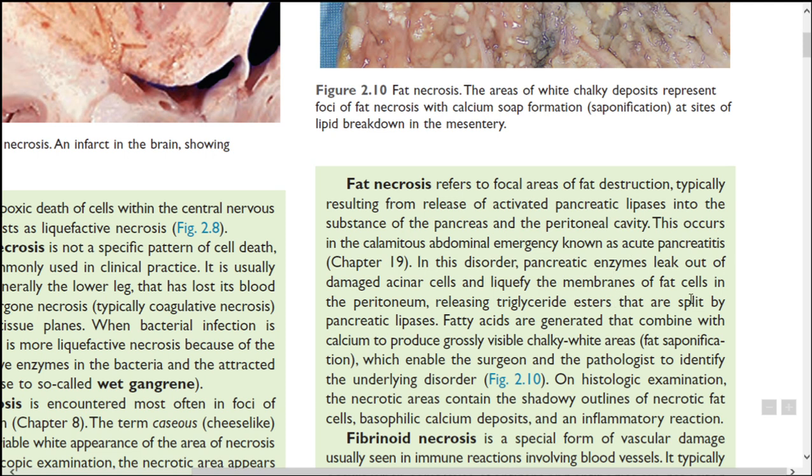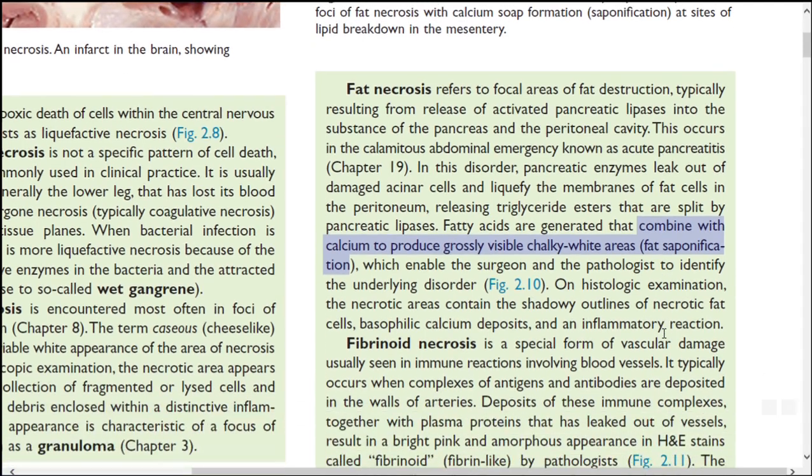First, liquefaction of the membrane will occur, and triglyceride esters are split by pancreatic lipases. What is fat saponification? It may be asked as a short note. It is nothing but fatty acids which are generated combining with calcium, producing chalky white areas called fat saponification.